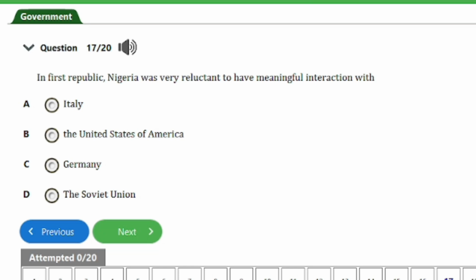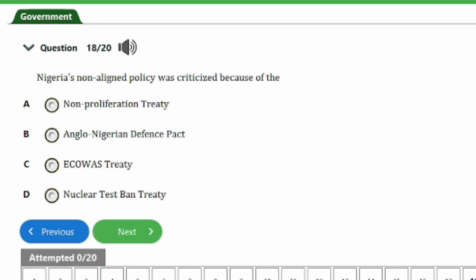So here it is, question number 18. It says, Nigeria's non-aligned policy was criticized because of the A. Non-Proliferation Treaty, B. Anglo-Nigeria Defense Pact, C. ECOWAS Treaty, D. Nuclear Waste Ban Treaty. So guys, the answer to this question is option B here. That's the Anglo-Nigerian Defense Pact. And that is for this question. So let's head on to the next one, guys.